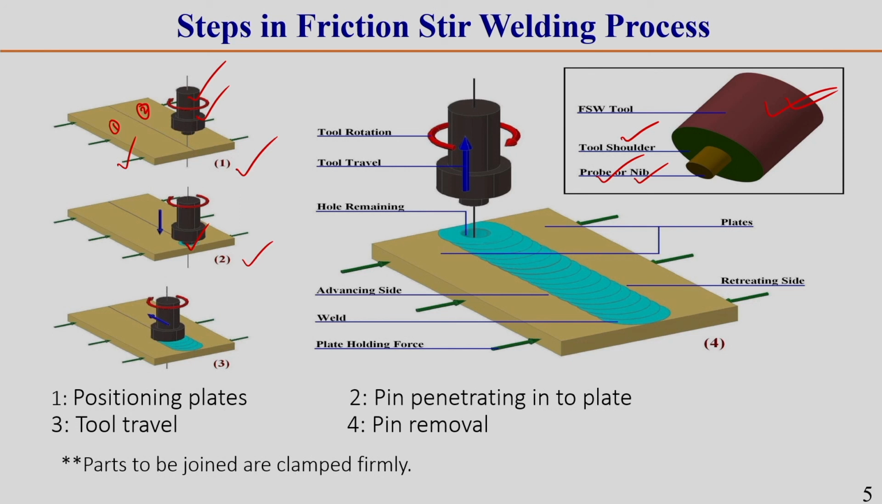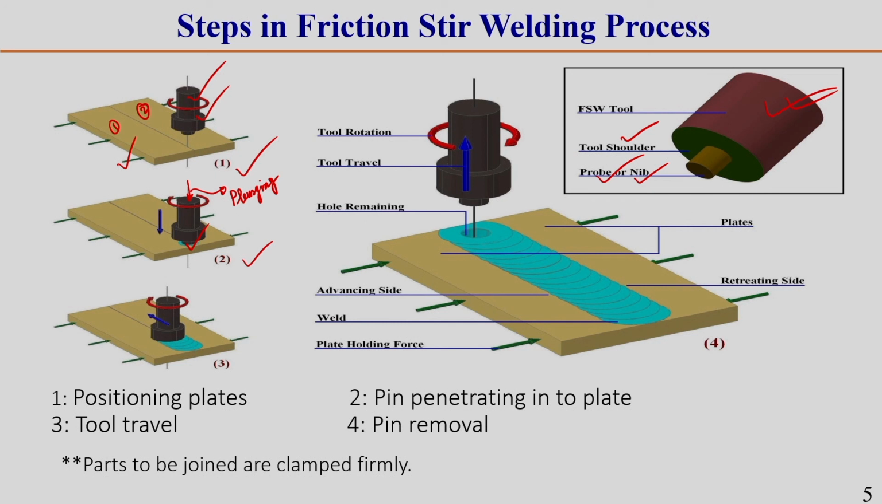What happens during this touching is, once the tool pin or nib tip touches the workpiece, at that time there is a vertical force, which is generally called the plunging force, because we are interested to plunge the pin through the workpiece thickness direction.